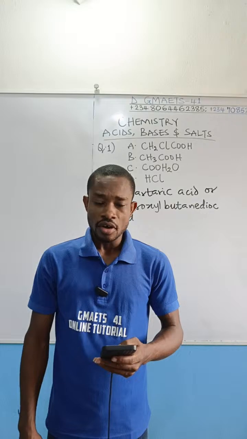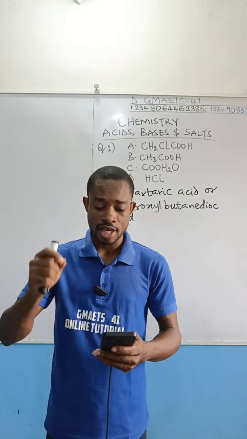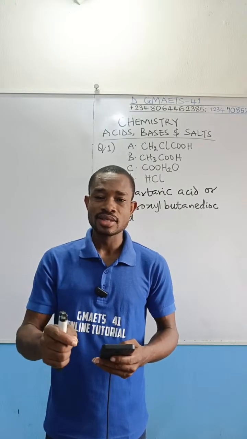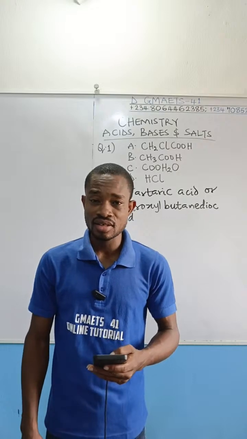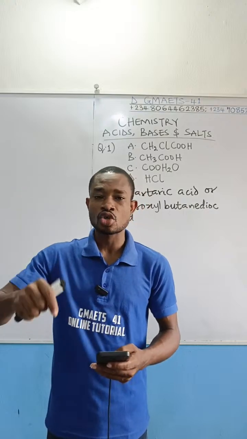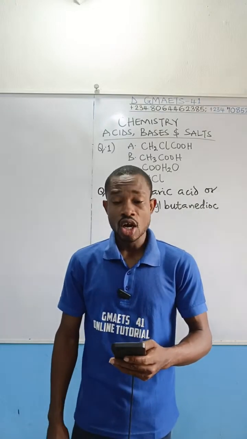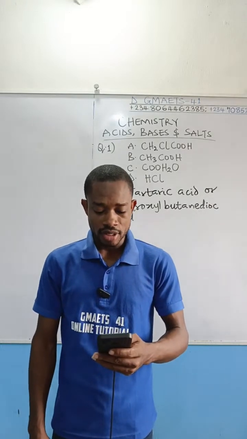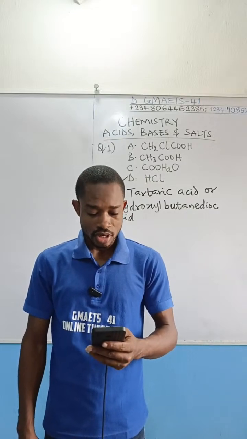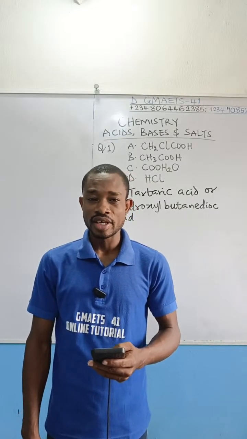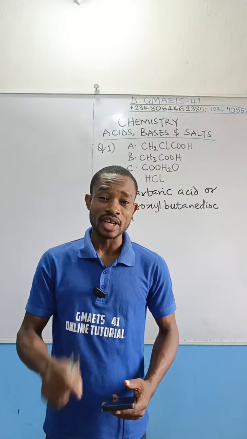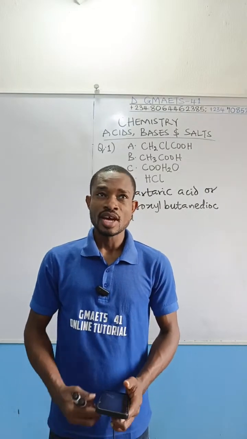The salt formed from strong acid and a strong base. Option A, complex. That's not the answer. Option B, neutral. That's what I feel. Option C, basic. That's not the answer. Option D, acid. That's not the answer. When a strong acid and a strong base react, the salt that is obtained is a neutral salt. Yeah, it's a neutral salt.